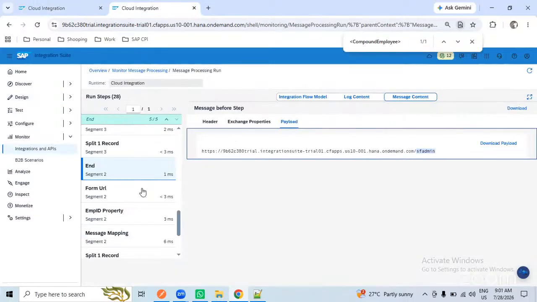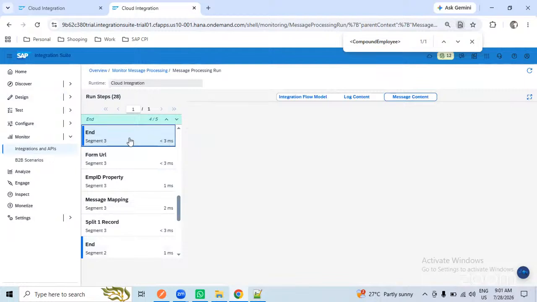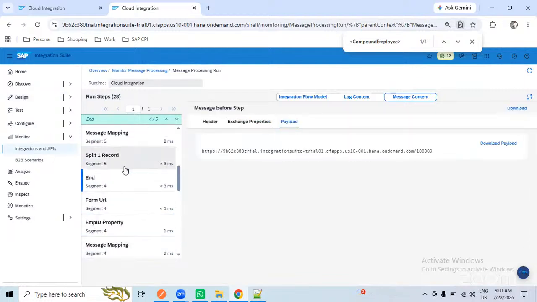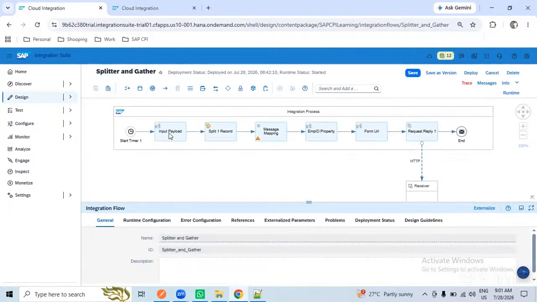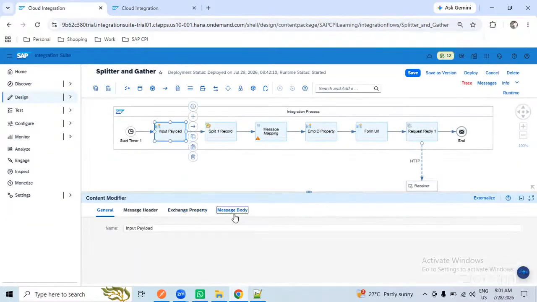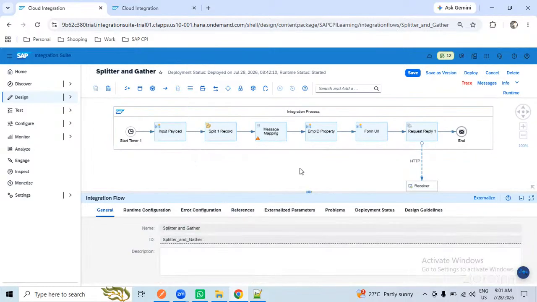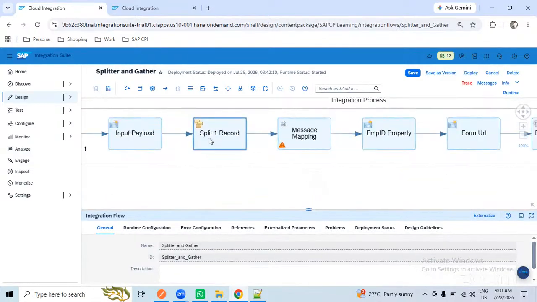And I can say it is a sequence only. First, the first employee came. If I go to the second employee, this is the second employee data. In whichever sequence we have updated the data into the input payload, in the same sequence the data will be split. Hope I have answered your question.